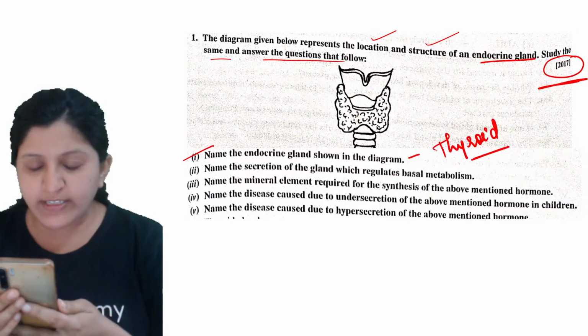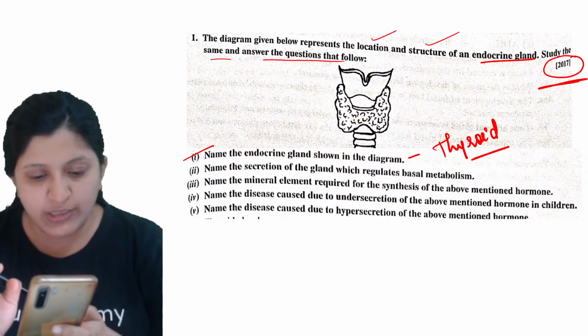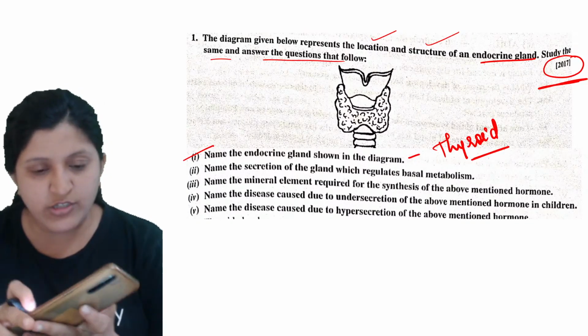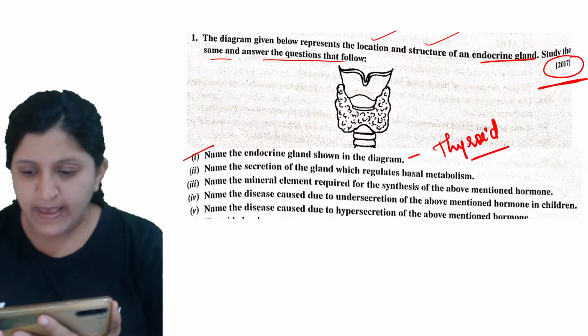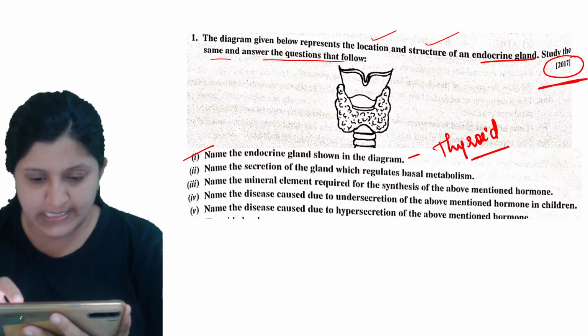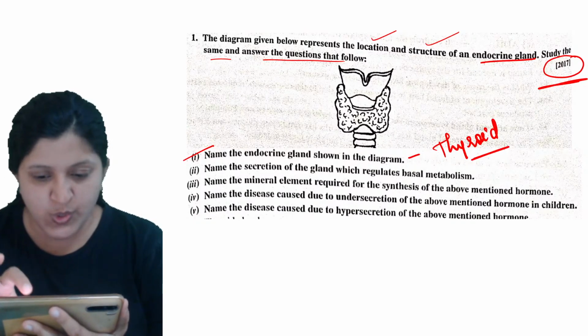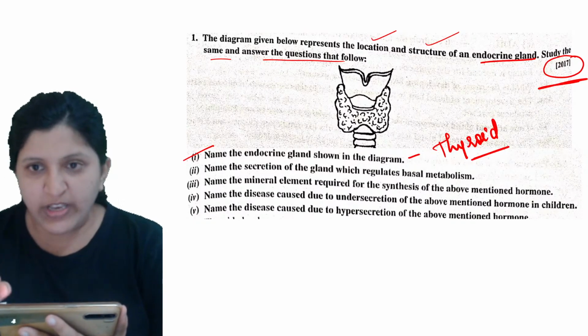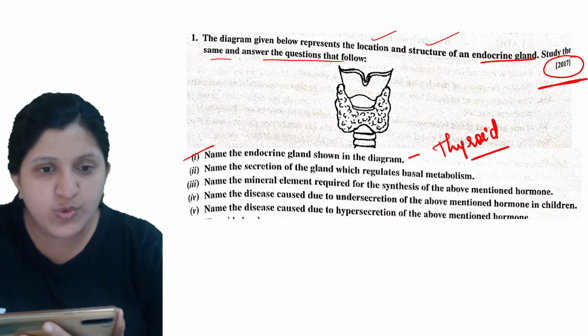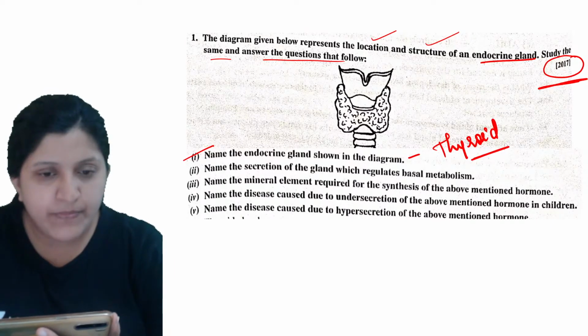The screen is not clear. I think you have an option to zoom also. Let me just check if we can zoom this. Yes, you can zoom this also and read. Here I don't have an option to zoom it as such.